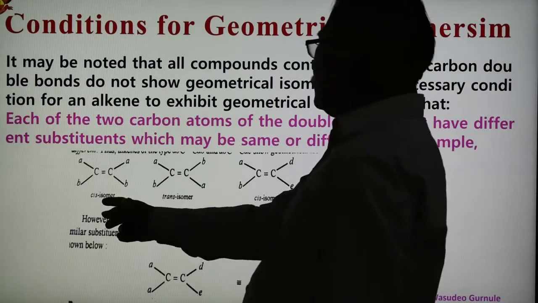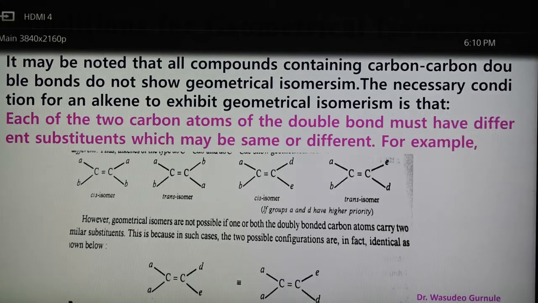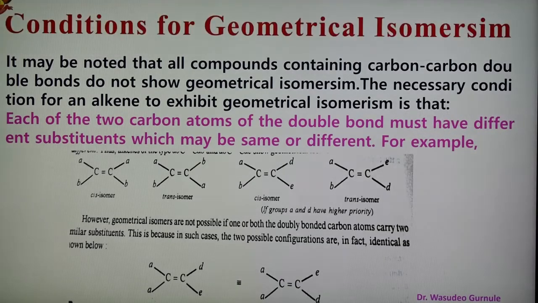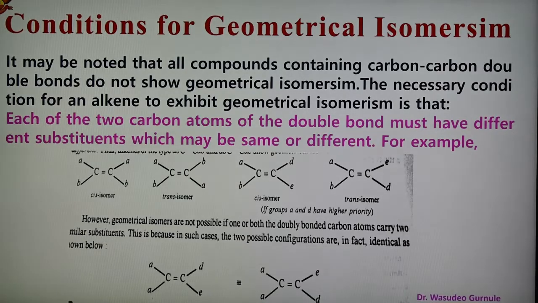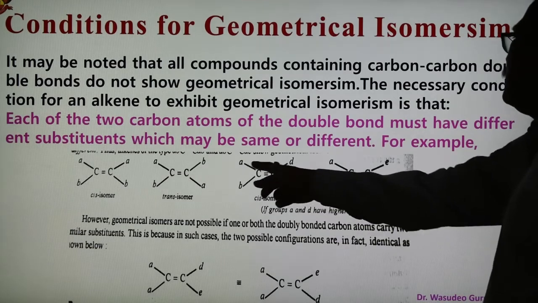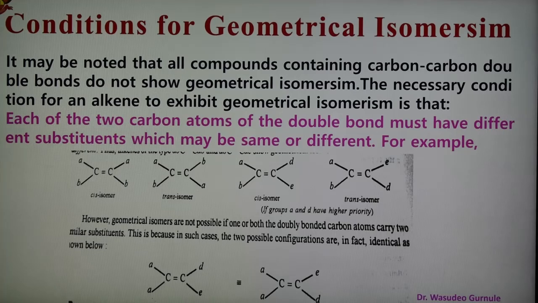In this case, cis isomer, this is because AA is present on one side and BB on the other side. So similar atoms lie on one side, so it is the cis isomer. And in the other, when the similar atoms lie opposite to each other, it is known as the trans isomer. Similarly here also ABCD, this is the cis isomer, and this is the trans isomer. If groups A and D have higher priority, then in this case A and D are cis and A and D are trans, depending upon the atoms.